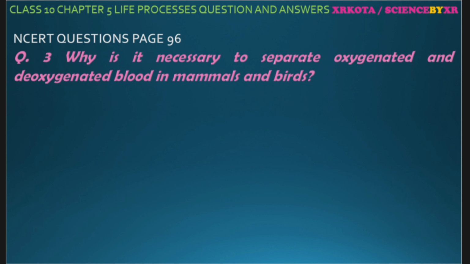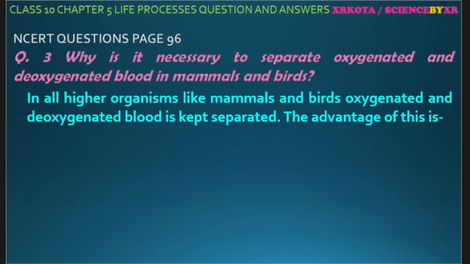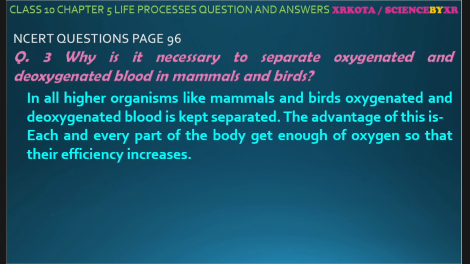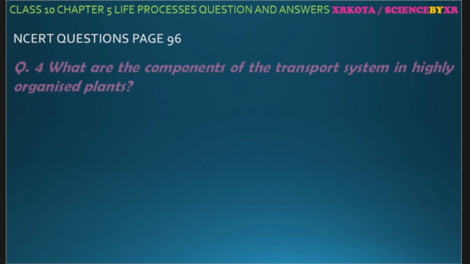Okay, question number 3. Why is it necessary to separate oxygenated and deoxygenated blood in mammals and birds? Mammals and birds are very active animals, so they require a high supply of oxygen. So each and every part of the body gets oxygen from the oxygenated blood, which is transported by the arteries, and carbon dioxide is removed by the veins. As we know, mammals and birds are highly active organisms, so they require a large supply of oxygen, which can be fulfilled by this type of double circulation.